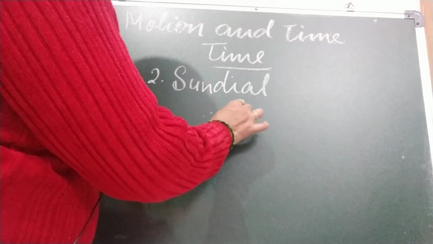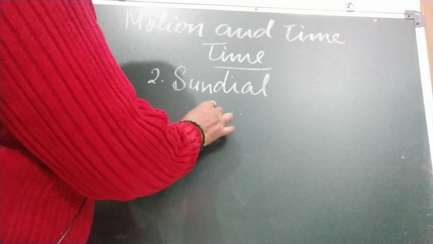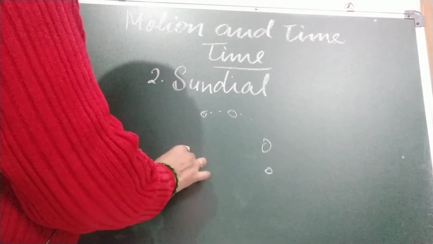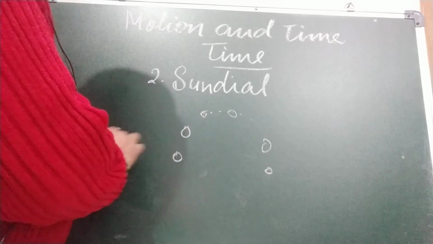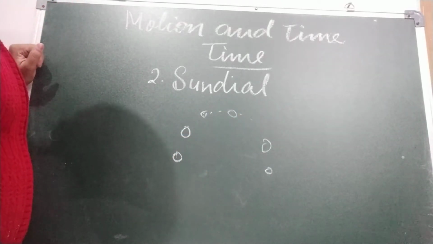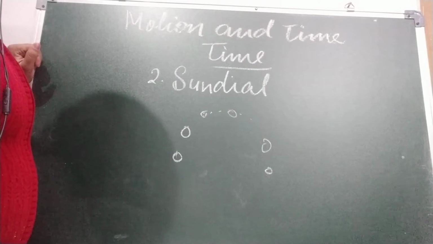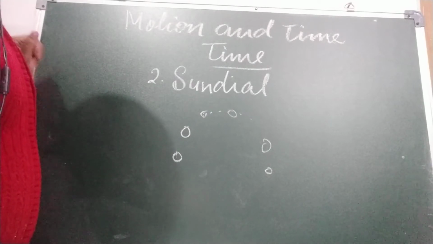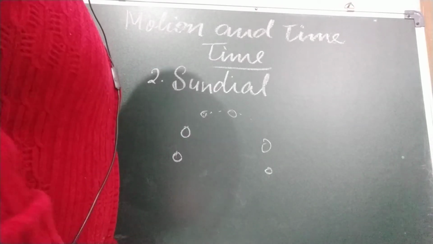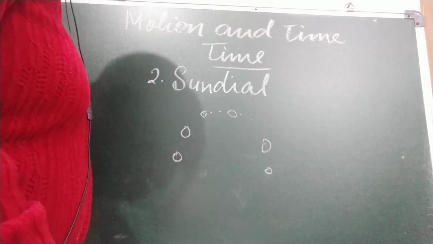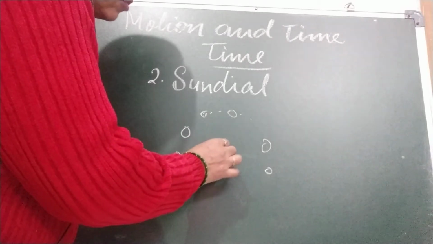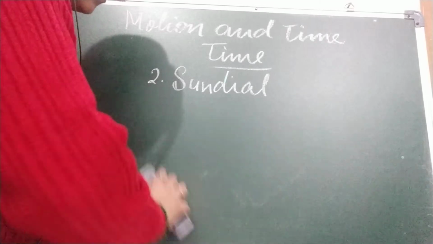As we know, Earth moves, so the position of the sun keeps on changing. Due to the change in the position of the sun, the position and length of the shadow cast by an object also changes. Like, suppose this is a sundial.